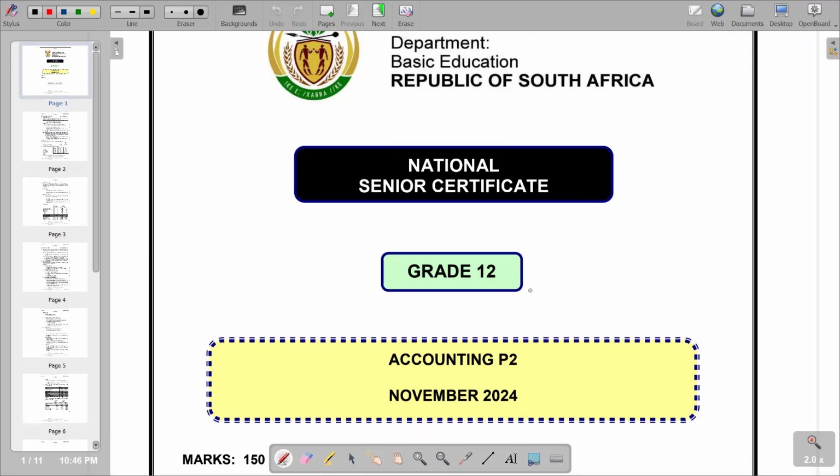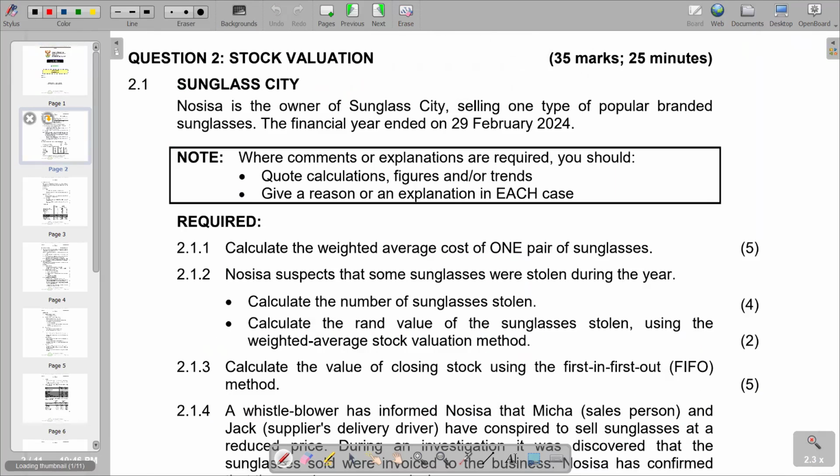We want to look at November 2024, and we're going to look at our Paper 2. So we are going to look at a question on stock valuation. Our question has 35 marks and requires you to spend on average 25 minutes.